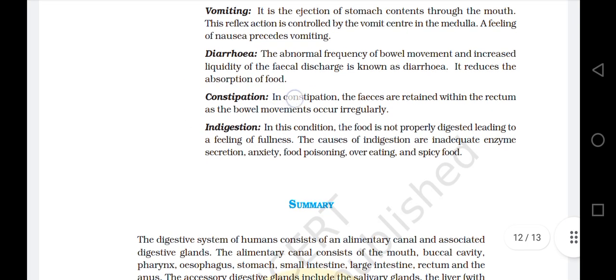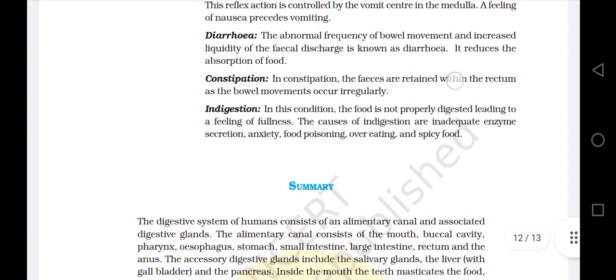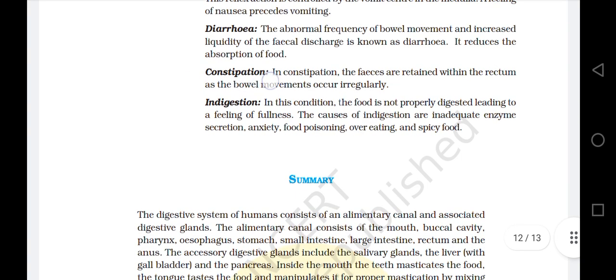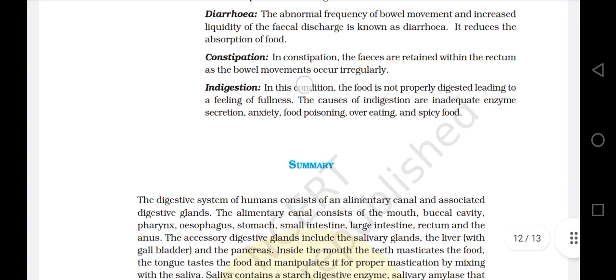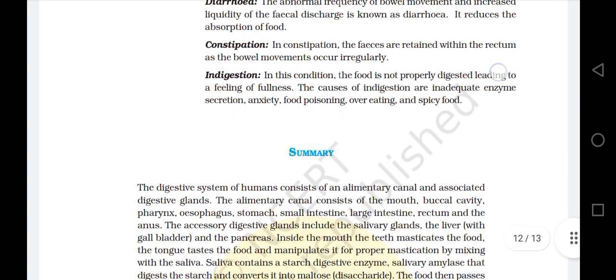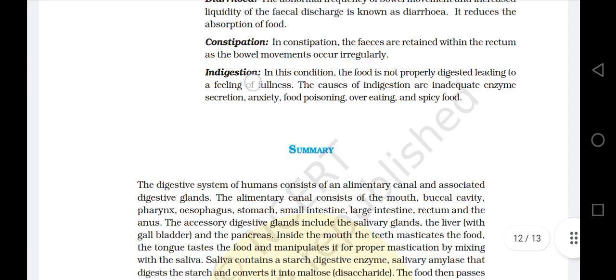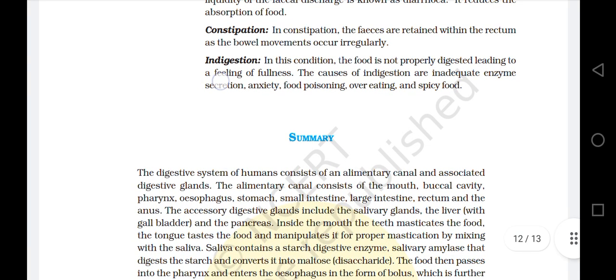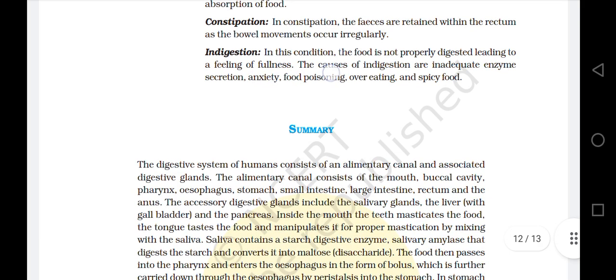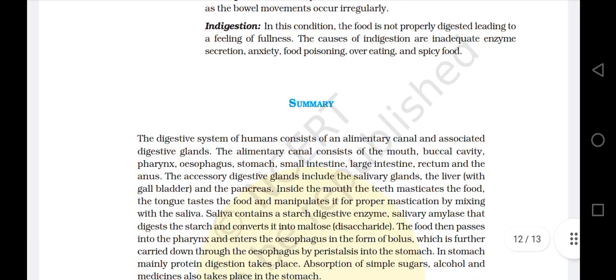Constipation: in constipation, the feces are retained within the rectum as the bowel movements occur irregularly. Indigestion: in this condition, the food is not properly digested, leading to a feeling of fullness. The causes of indigestion are inadequate enzyme secretion, anxiety, food poisoning, overeating, and spicy food.